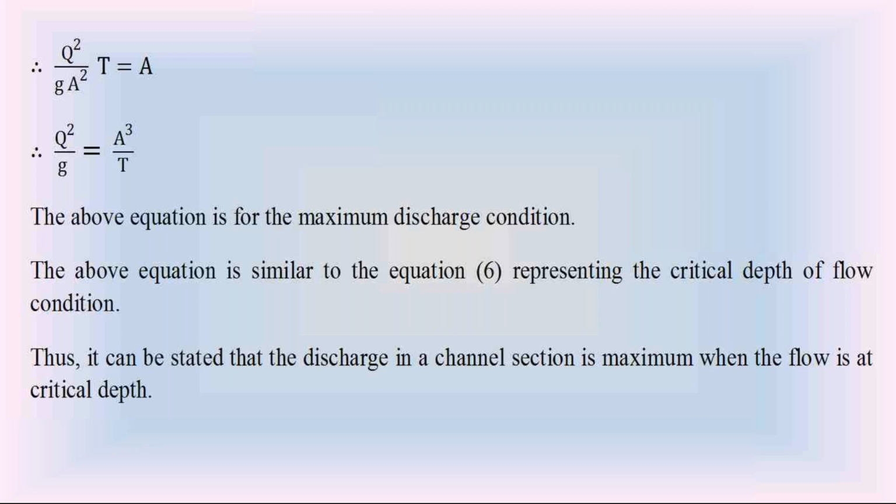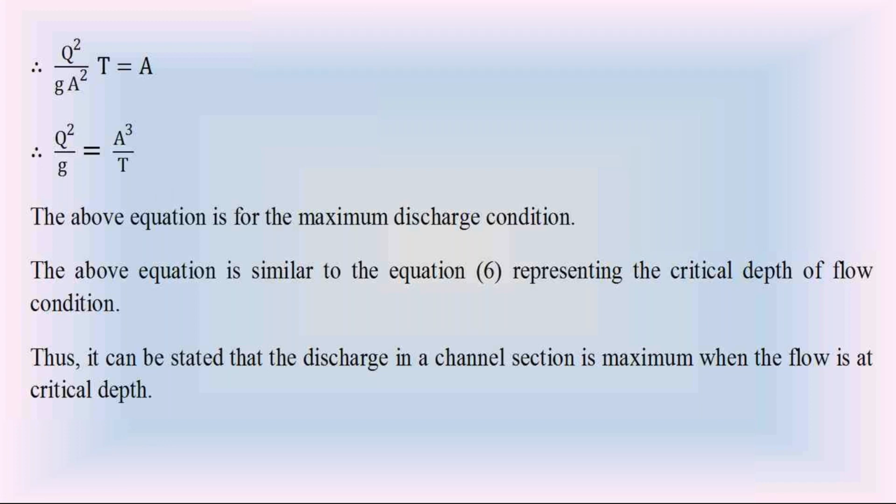So by using these two results, the maximum discharge condition and the minimum specific energy condition, we got the same equation, Q square by z equal to a cube by t.